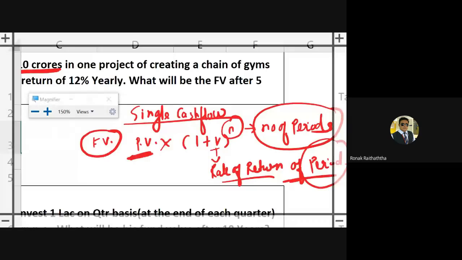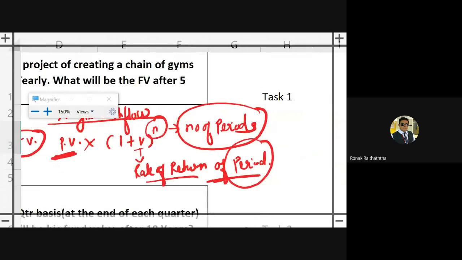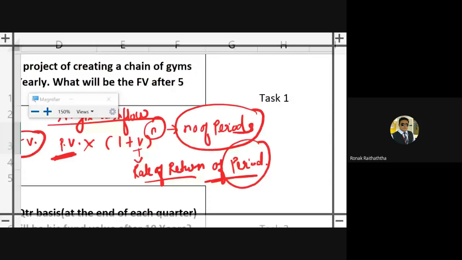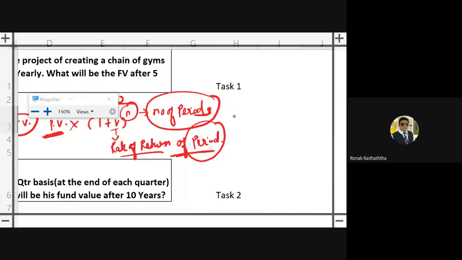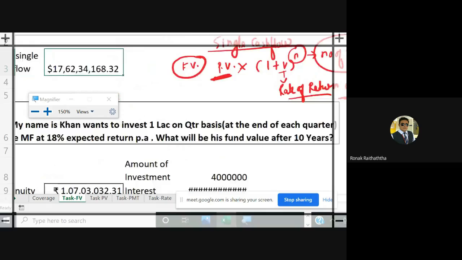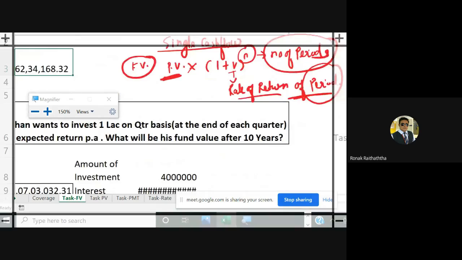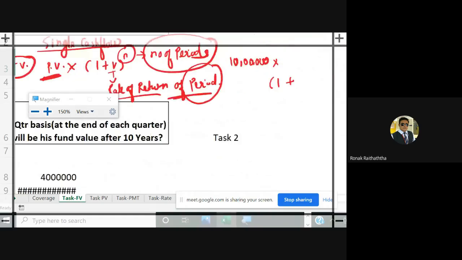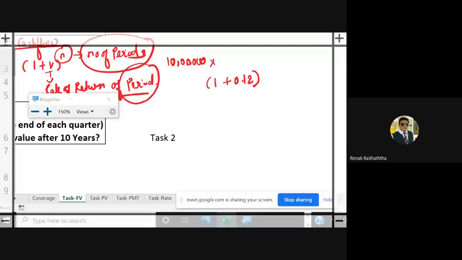And if you do it manually, then how do you do it? Say 10 crores of rupees here, multiplied by 1 plus R. R stands for the rate of return expectation, which is how much? 12%. And 12% you can write in decimal, so you can write 0.12, raised to 5, right? So that's basically 10 crores multiplied by 1.12 raised to 5.